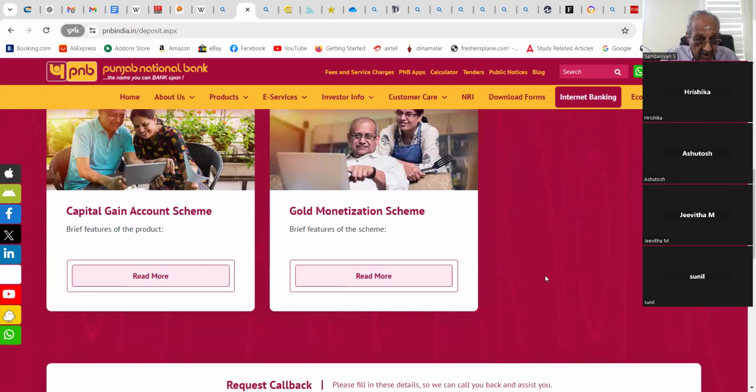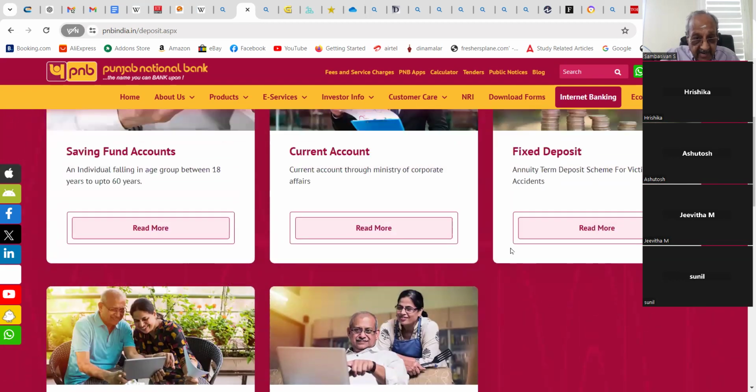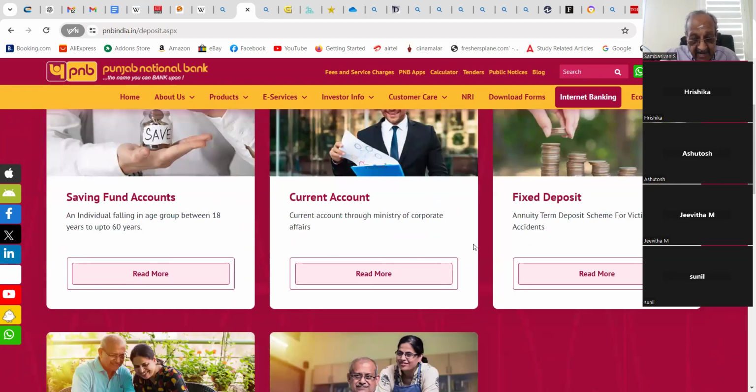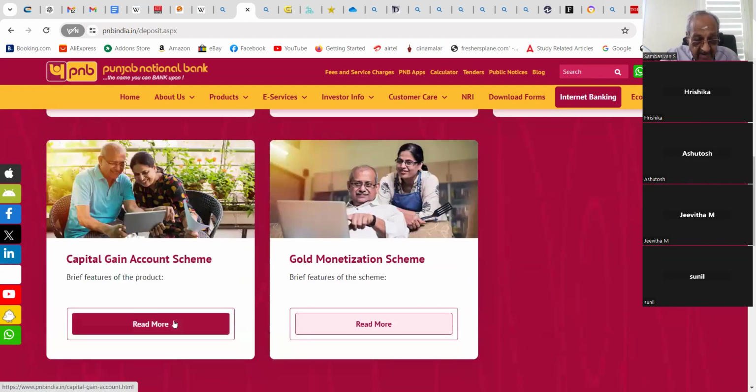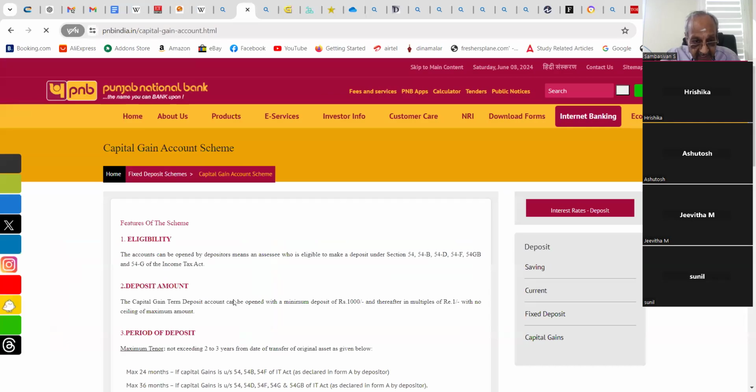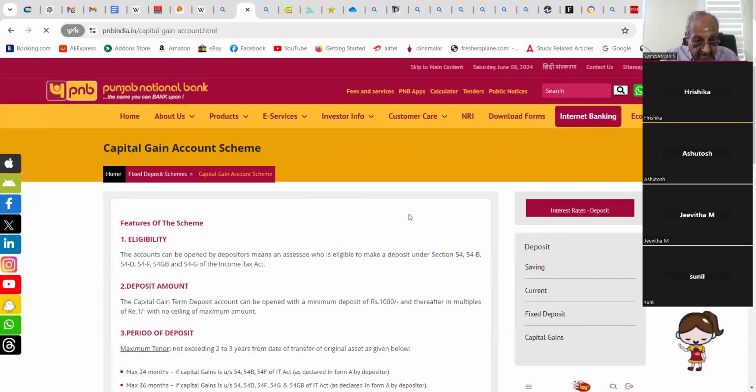Then why they have not given recurring deposit, I don't know. Capital gains account scheme, gold monetization scheme. Savings, current, fixed, everybody must be knowing. But maybe I am not familiar with the capital gains account scheme, so we can see some of the points here.